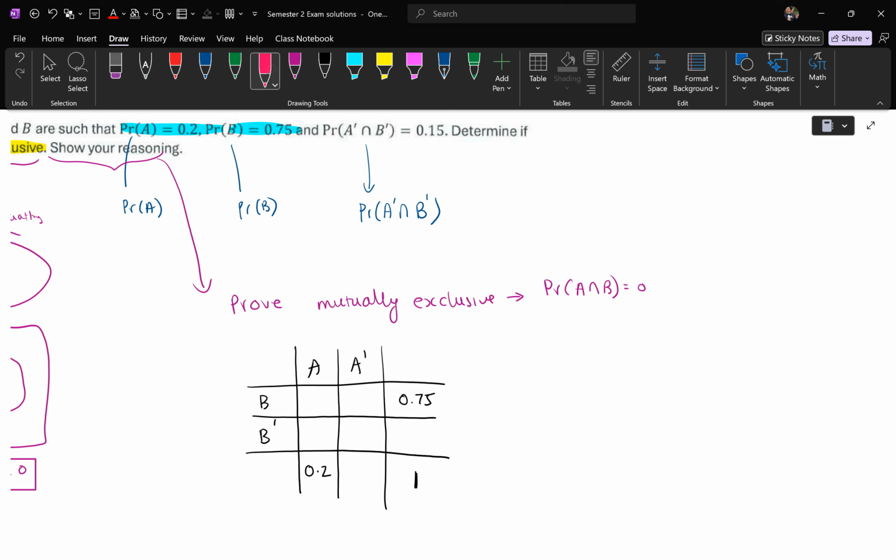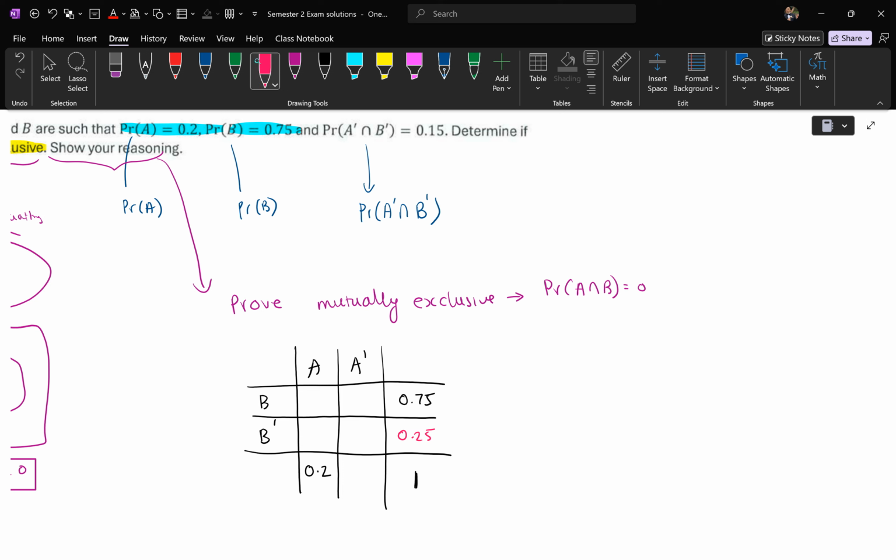And so that tells me straight away that this spot here is the chances of not getting B. Now, if you have a 75% chance of getting B, then you have a 25% chance of not getting B. And therefore, the chances of getting B plus the chances of not getting B give you the total of 100%. So it makes sense that it adds up to 1.